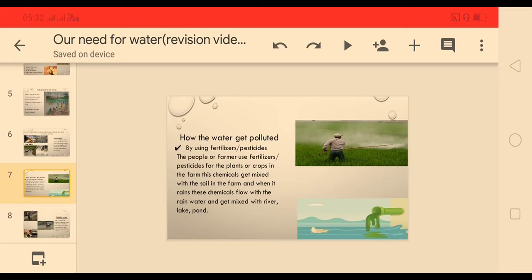By using fertilizers and pesticides. The people or farmers use fertilizers or pesticides for the plants or crops in the farm. These chemicals get mixed with the soil in the farm, and when it rains, these chemicals flow with the rainwater and get mixed with the lake, pond, river.